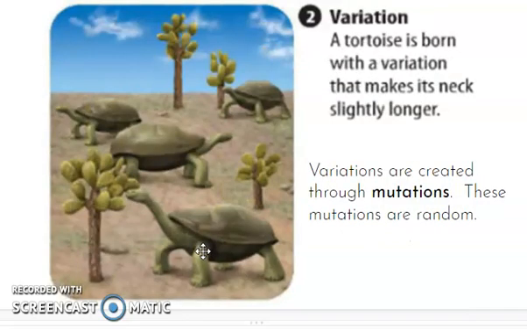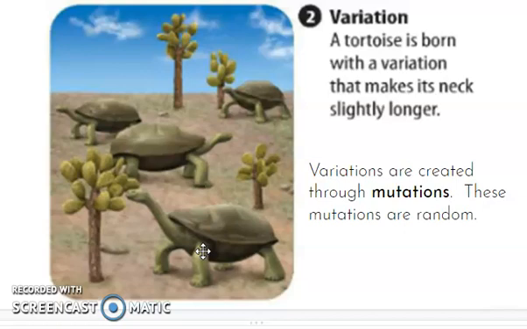Then, when they do that, that creates variation because siblings don't all look identical. Same with tortoises. Tortoise siblings don't all look identical. And sometimes mutations happen. And that also creates changes for tortoises, maybe it's the length of their neck.